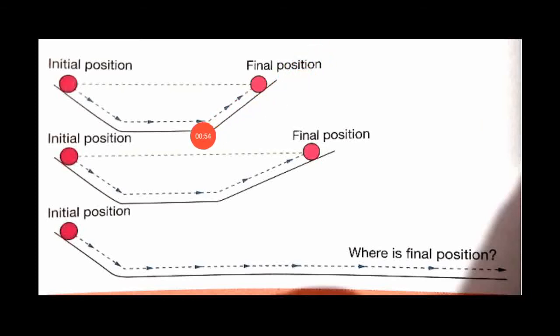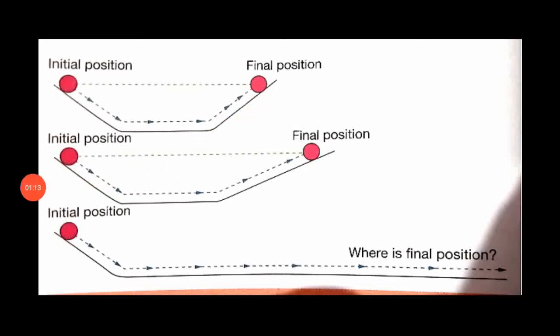As you can see here, he released this marble from one end at one height, and it reached the other inclination to the same height. The heights are the same.